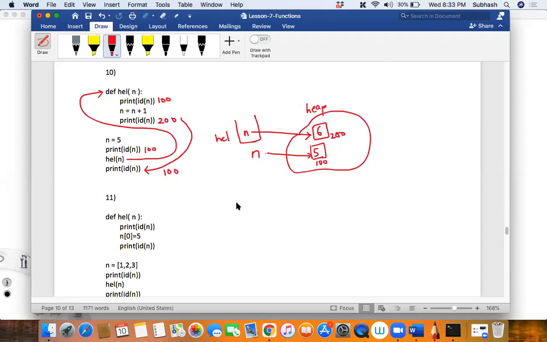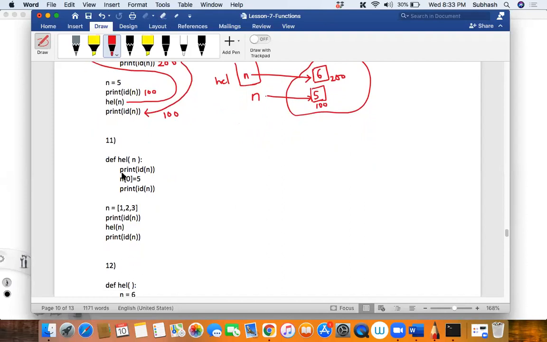Now similarly, tell me here what happens. This is again a very beautiful question. I want you to answer this. Start, Akshada. Sir, first of all, a list is there. The list will be created on the heap. n is equal to 1, 2, 3. So n is pointing to this. Next, the address of it will be printed. I'll just make it as some 200 or something. So it will print 200, right?